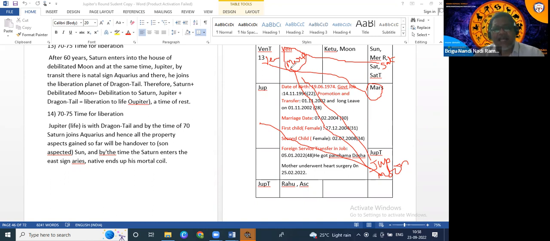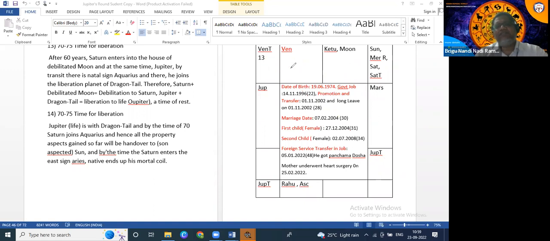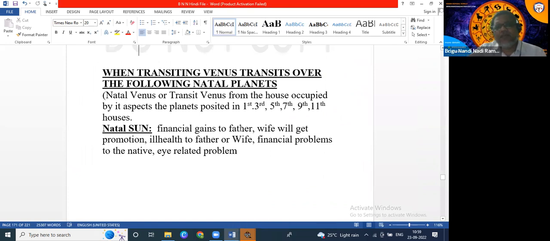Whenever transit Jupiter aspects Venus, that year the native will get married. Whenever Venus aspects Mars or Mars aspects Venus, that month the native will get married. Whenever the moon aspects Jupiter or Venus at the same time, that day the native will get married. So like this we have to check transit: the year planet, the monthly planet, and at the same time the day planet.